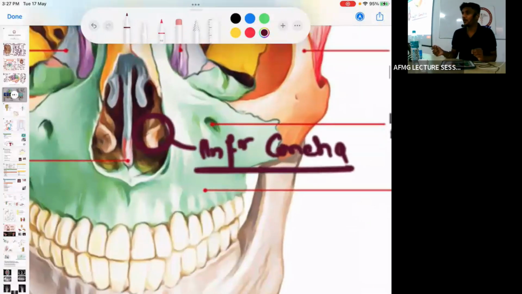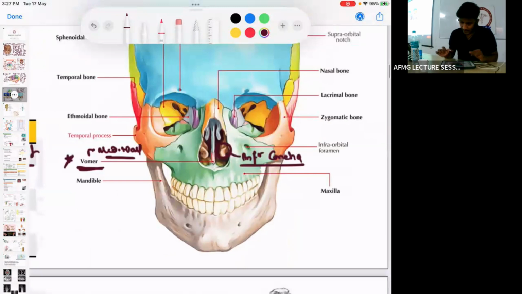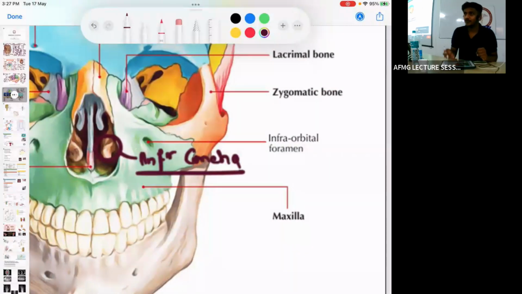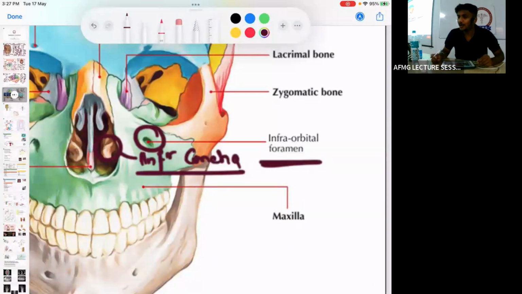So which is the separate bone? Inferior concha is a completely separate bone and the largest concha. And the largest meatus is the middle meatus. The widest and largest meatus is the middle meatus, where 4 paranasal sinuses open. Then beneath the orbit we have a foramen known as the infraorbital foramen.